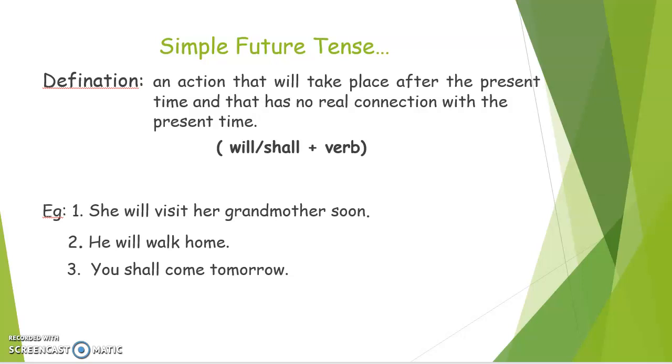That action is not done in the present time or in the past time. We don't know. So that action is going to happen in the future time. Therefore, it is known as future tense. And it does not have any real connection, so it is known as simple future tense. Let's see the last example. You shall come tomorrow. This is also a future time, known as simple future tense.